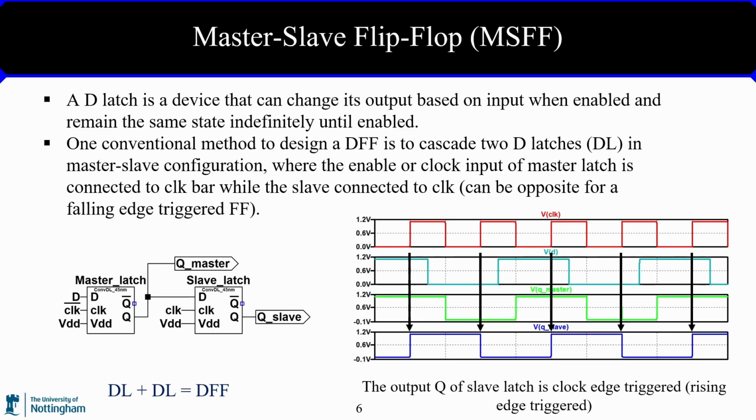Now, let's take a look at the conventional way of designing a flip-flop. A D-latch is a device that can change its output logic based on input when it is enabled, and it remains the same logic indefinitely, despite a change in the input, if it is not enabled. So one conventional method to design a D flip-flop is to cascade two D latches in master-slave configuration. The master is connected to the clock bar signal while the slave is connected to the clock signal for a rising edge flip-flop. By cascading the latches in master-slave configuration, output logic that is clock edge triggered can be observed as shown in this timing diagram here. Therefore, this type of configuration works as a flip-flop.